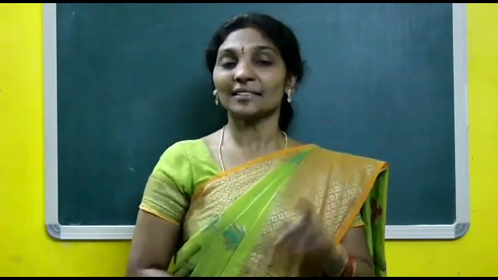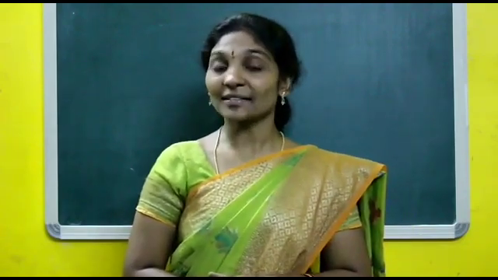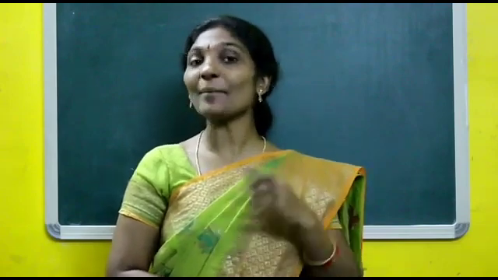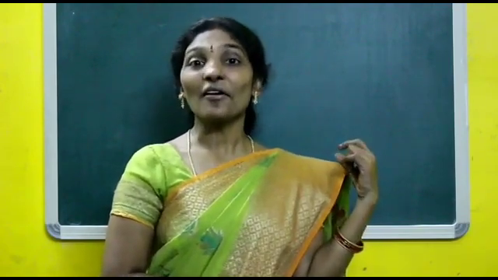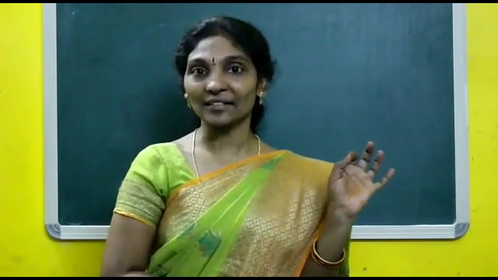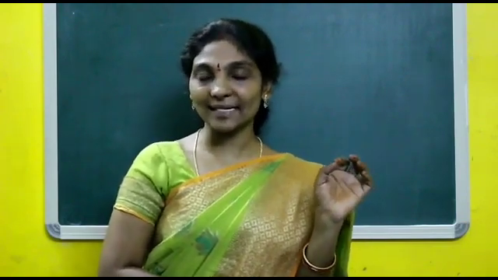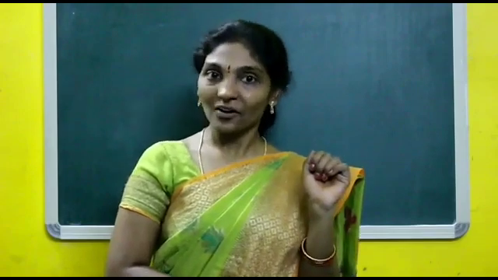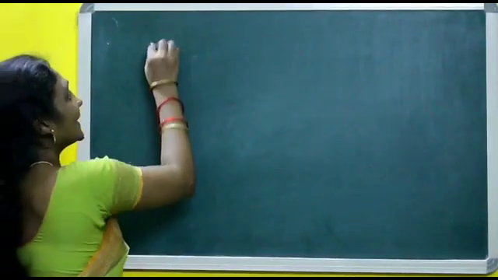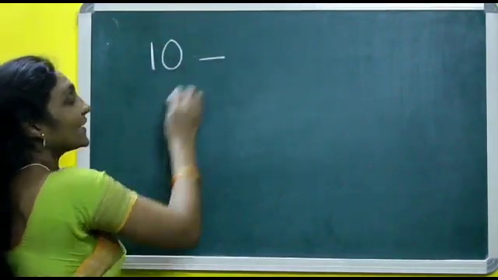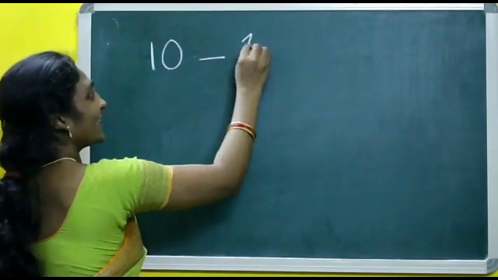Okay, children. Till 1 to 10 we have learned. Then what about 2-digit numbers and 3-digit numbers? Let us learn, without confusion, whether the given number is even or odd. Okay? Yes. 10. 10 is even. Good.